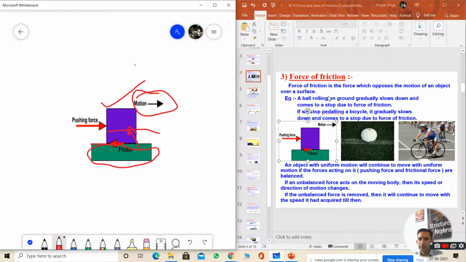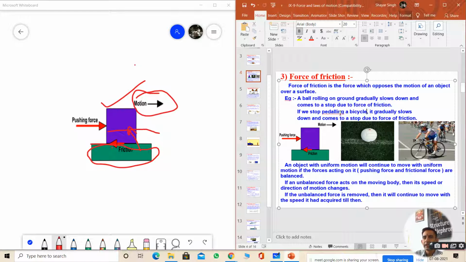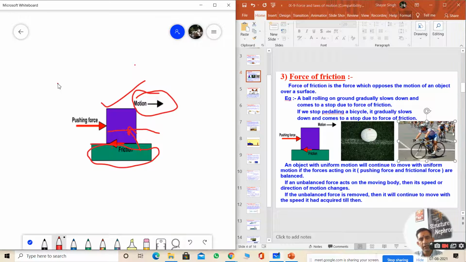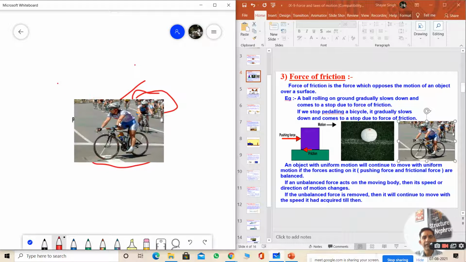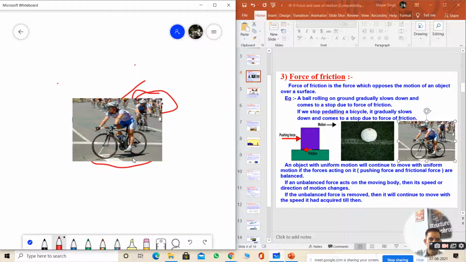Okay. So examples are what? A ball rolling on the ground gradually slows down and comes to rest or stops due to force of friction, that is one example. Second, if we stop pedaling a bicycle, it slows down. You are watching this diagram here. There is one person on a cycle.